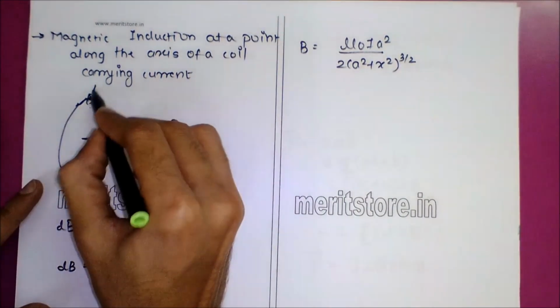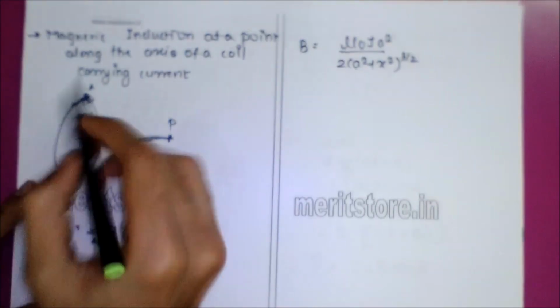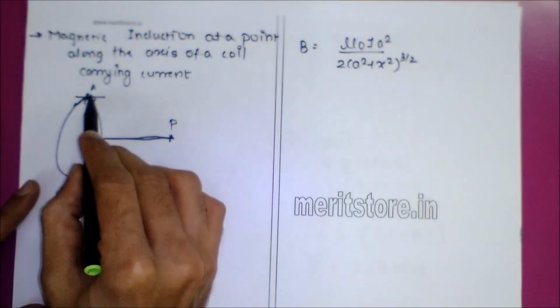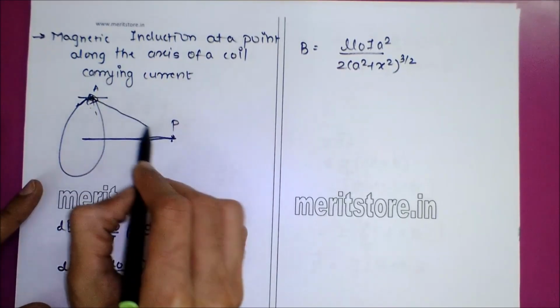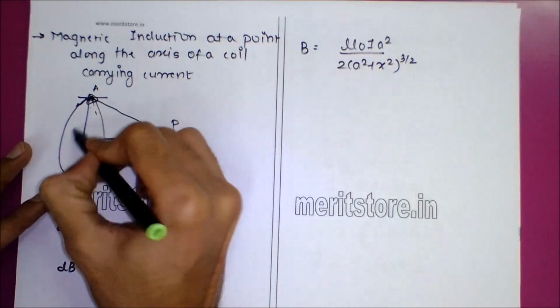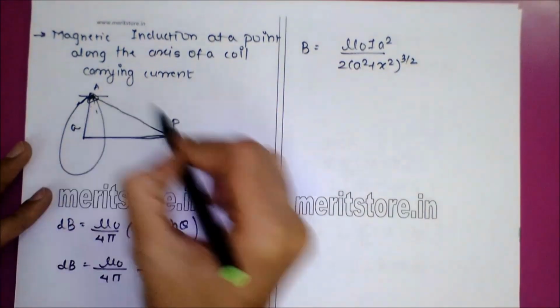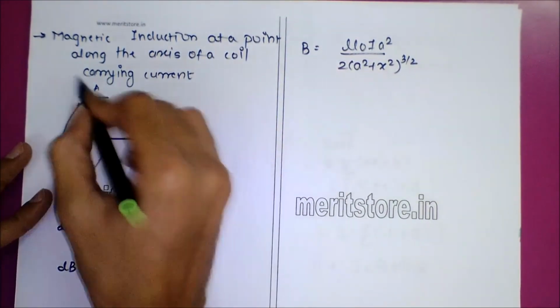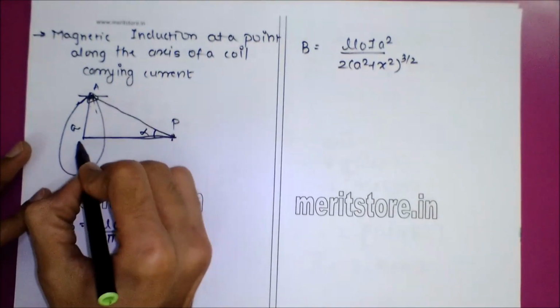I'll take a small element A, a point A, and this will be my small element dl. Find the magnetic induction from this point A to this point P. So I'll join the points. Now the distance between them is a, and the angle they form is alpha, the angle at A between AP.